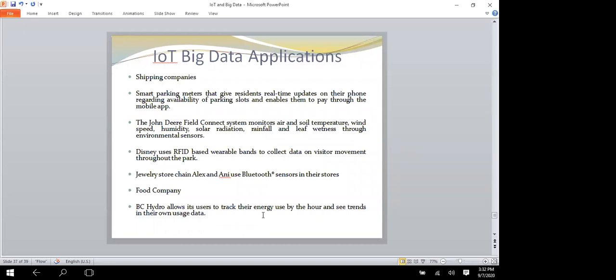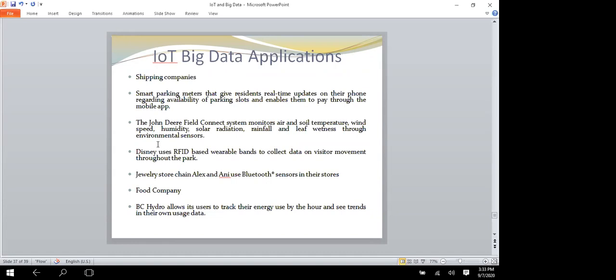So what are the applications that use IoT? It is used in shipping companies. Many shipping companies are applying IoT. It helps the company to optimize the usage of the fleet, decrease fuel consumption, and control emissions. And smart parking meters give residents real-time updates on their phone regarding the availability of parking slots, and enable them to pay through the mobile app.